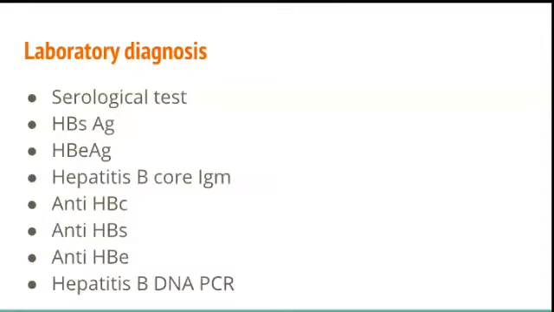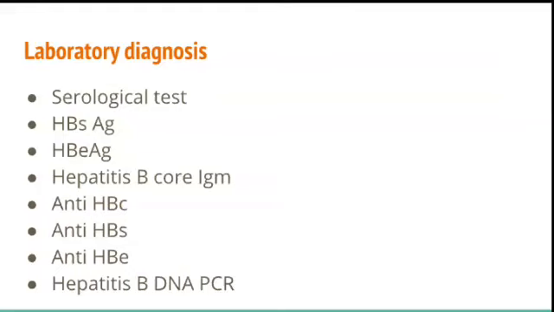Laboratory diagnosis. There are plenty of diagnostic tests available for hepatitis B. We have seen all of them are mostly serological tests. As we have listed all the antigens, you can screen for all these antigens in the blood. Hepatitis B surface antigen, that is HBsAg, HBeAg, that is envelope antigen.